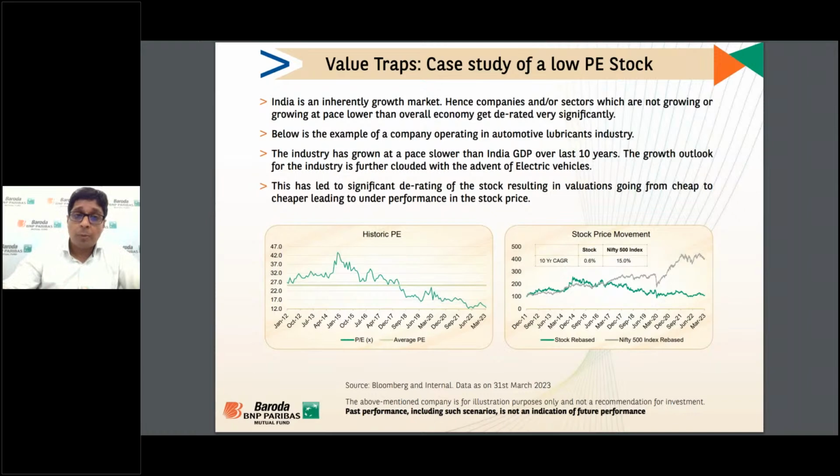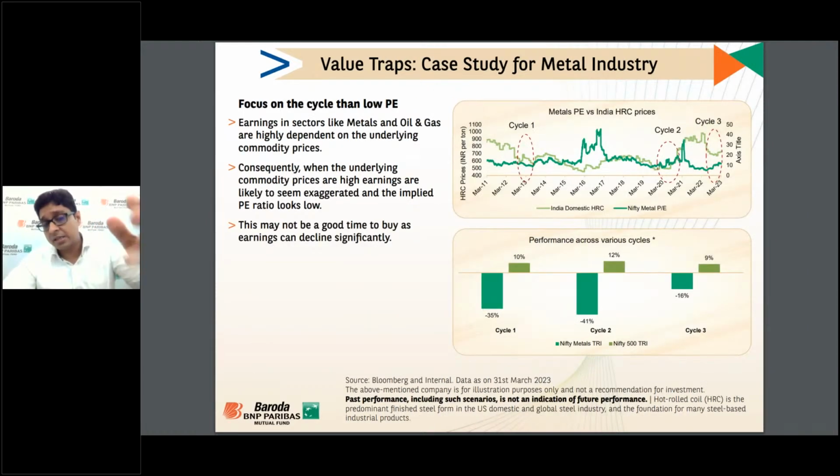Now, I hope I'm clear in terms of the second case of low PE, high PE, value, non-value. So now, in terms of the metal industry. The metal industry generally works in a cycle, and metal stock prices move in line with the commodity prices, right? The steel prices or aluminum prices, the commodity prices. Metal and oil and gas are highly dependent on the underlying commodity price. So during the peak of commodity prices, when your metal prices or oil and gas or Brent is very high, this company's PE will look very low, right? Because you have factored in all the earnings, and the PE will look low.